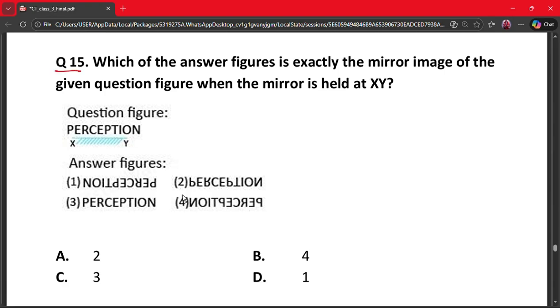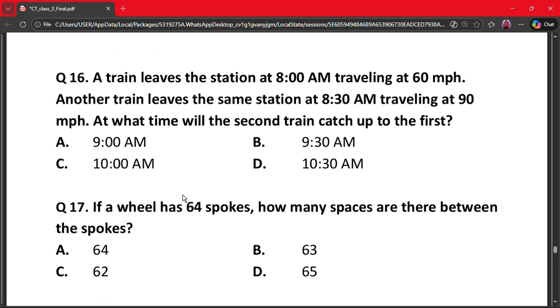Question number 15. Which of the answer figures is exactly the mirror image of the given question figure when the mirror is held at X, Y? So it is a perception. P will reflect as something like this. E will be the same. So let's find P and E. So option B is correct because this and these are identical. So 2 is the correct answer. So option A, which says 2, is the correct answer.